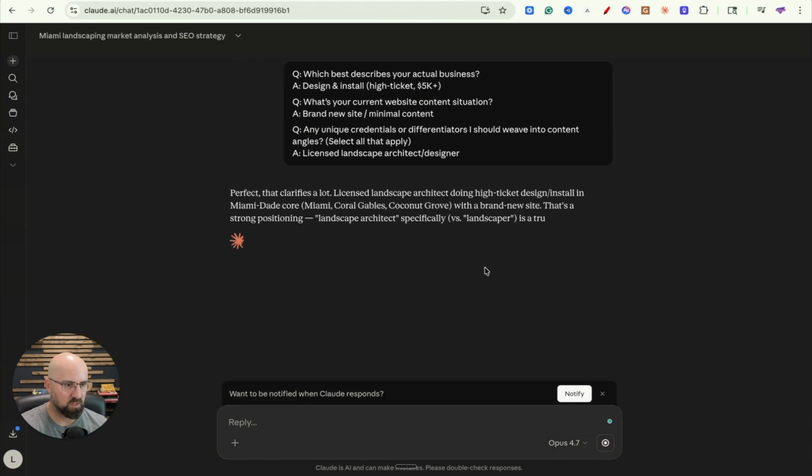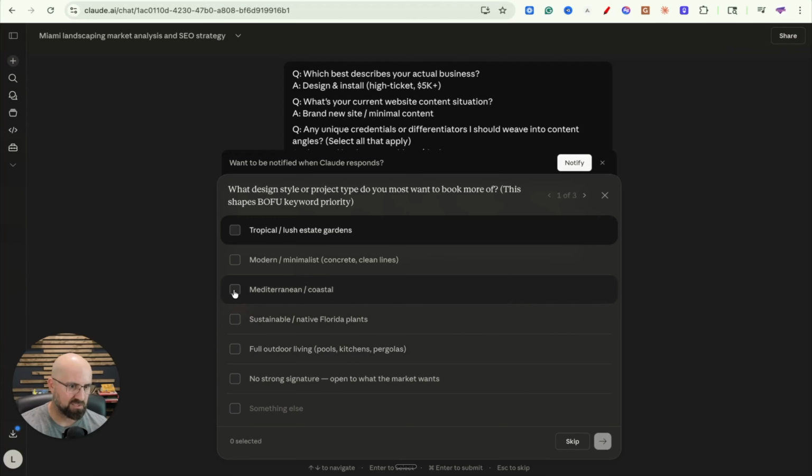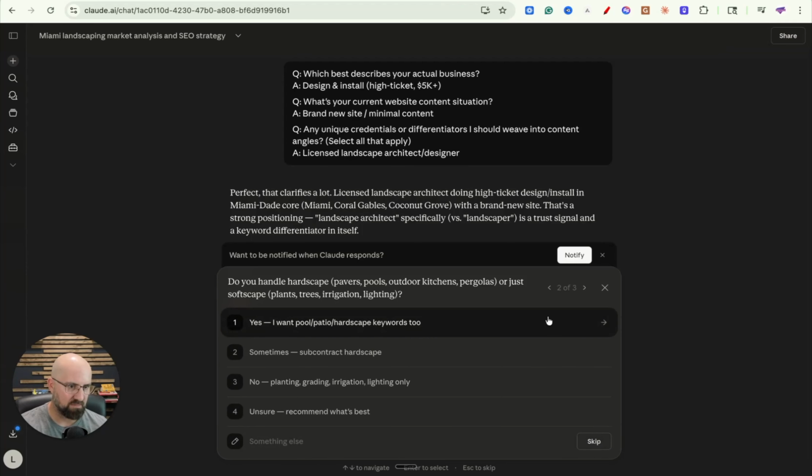So here we go. We're going to get some more outputs here. And it's going to keep asking me questions. So it's really dialing in what this output is going to be, which is nice. So what design style or project type do you most want to book more of? I don't know. Let's just do Mediterranean coastal since it's Miami that I said.